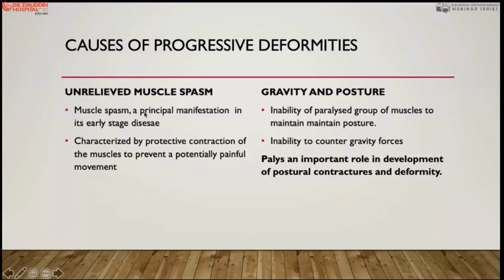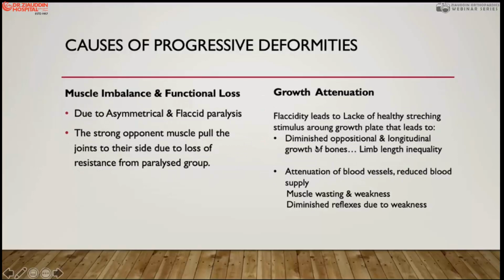So there is a muscle spasm and there is a protective response. When there is a protective response to keep the joint immobilized by nature, it produces a contracture of temporary nature. But if we do not take care of this temporary contracture, it may lead to a permanent contracture. Then there is gravity and posture, and you have seen the patient usually lies in the rest position. The rest position is abduction and flexion of the hip joint and the knee joints. Because of this gravity and posture, the patient develops a contracture from the hip to the knee and to the foot as well, and it is a very important factor.